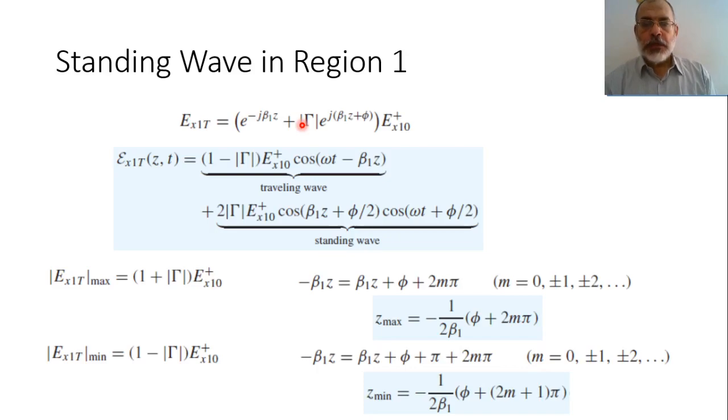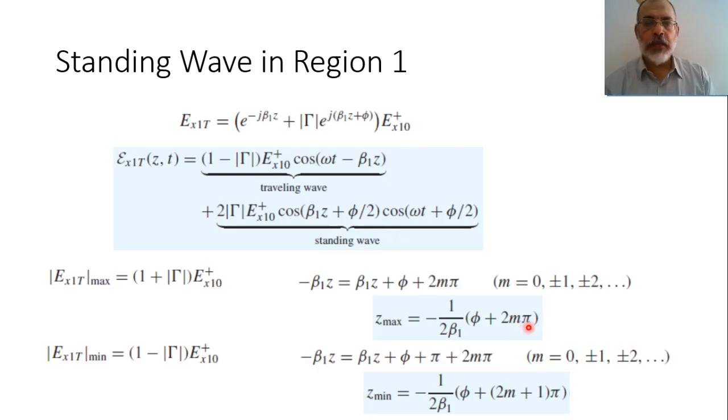So according to this, we can say that the location of the peaks can be determined by getting this beta 1z on the other side. So 2 beta 1z, minus 2 beta 1z equal phi plus 2m pi. And effectively, beta 1 is 2 pi over lambda 1. So we say that the location of z maximum would equal minus 1 over 2 beta 1 multiplied by phi plus 2m pi.